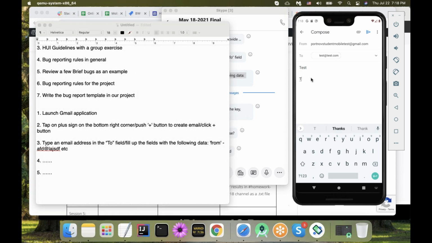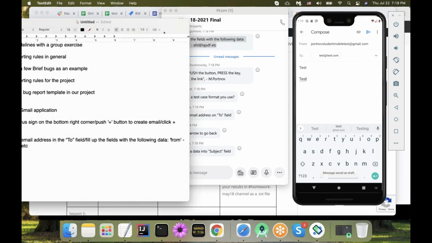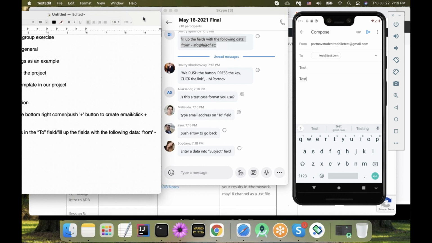And then what should I need to do next? Quickly, because I already have this message, save this draft. Normally, I would do what? I've entered everything I needed, but I'm not going to send it. I'm going to do a different thing.